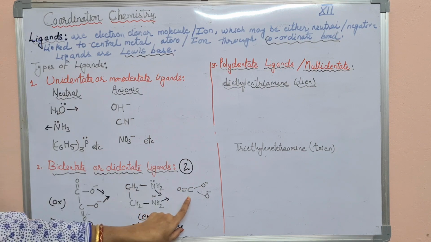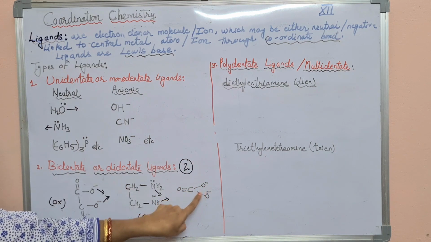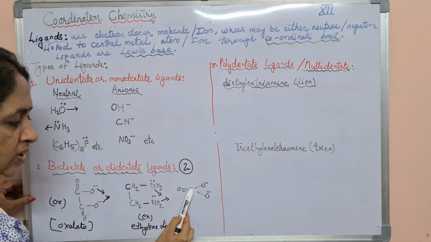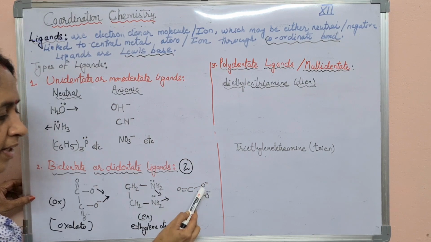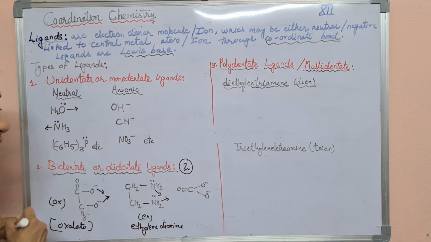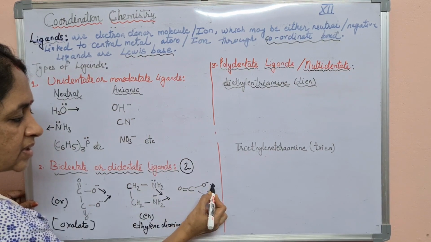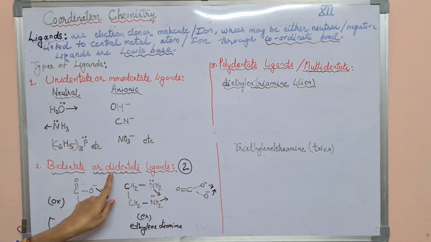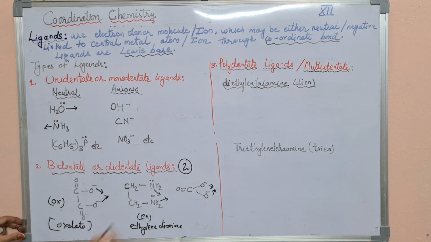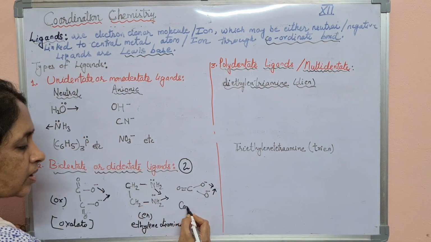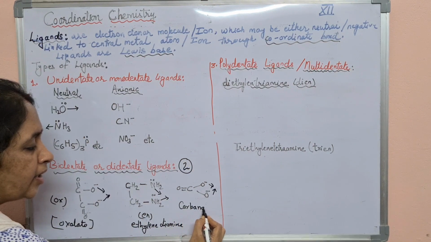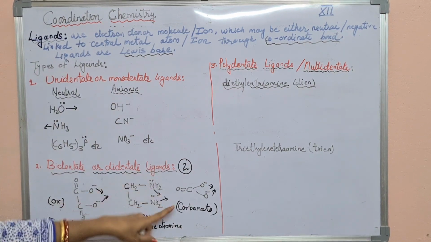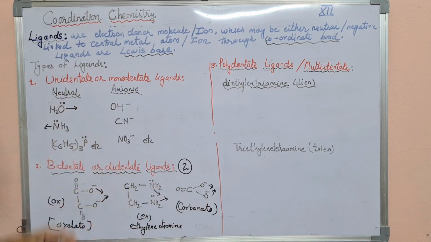Another example is CO3 2 negative. The structure is like this: C double bond O, C single bond O negative, C single bond O negative. Here also two coordinate bonds can be formed, one from this oxygen and another from this oxygen. So it's also a bidentate ligand, and this is called carbonato. So this is a bidentate ligand.